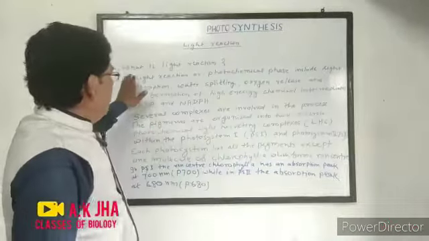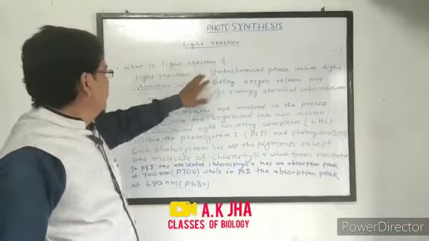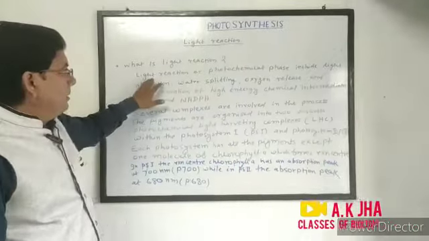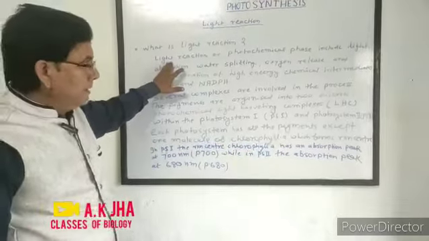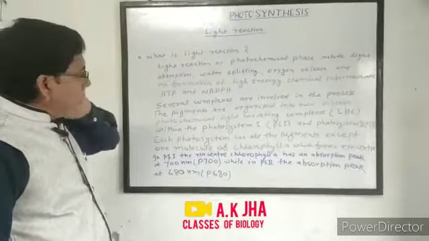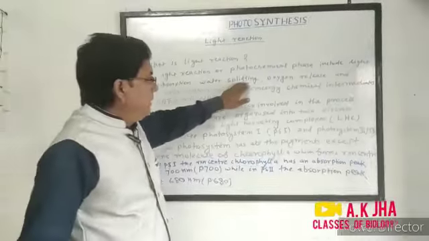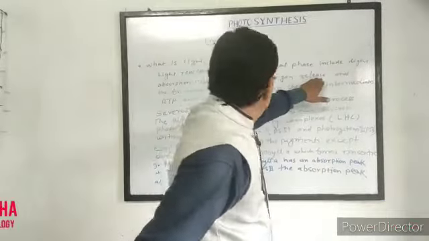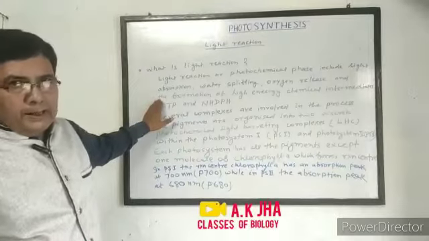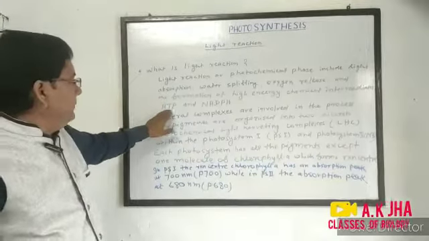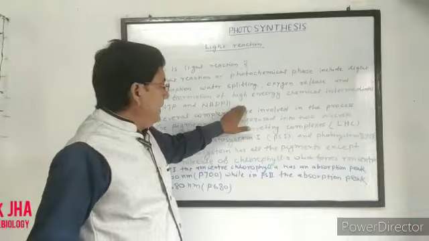So what is light reaction? The light reaction, also called the photochemical phase, includes light absorption, water splitting, oxygen release, and the formation of high energy chemical intermediates, ATP and NADPH.